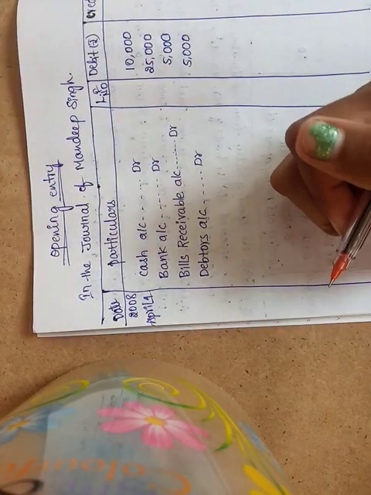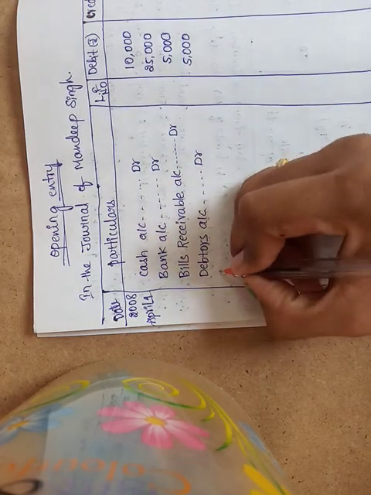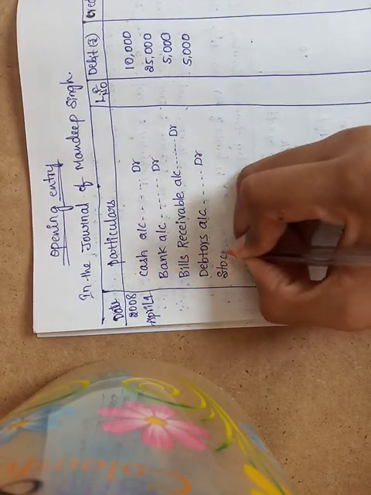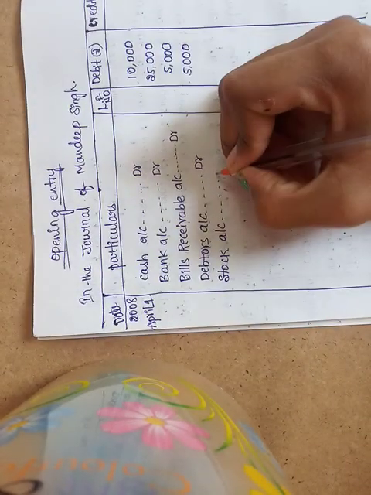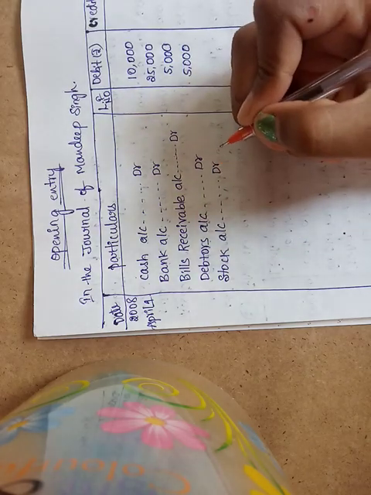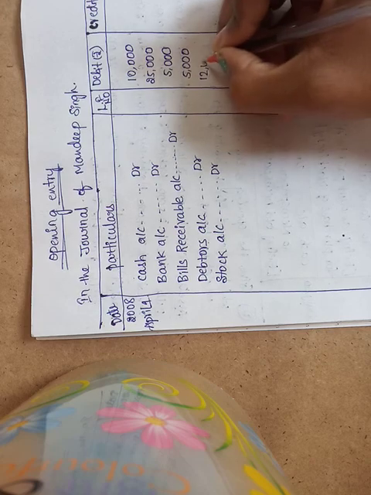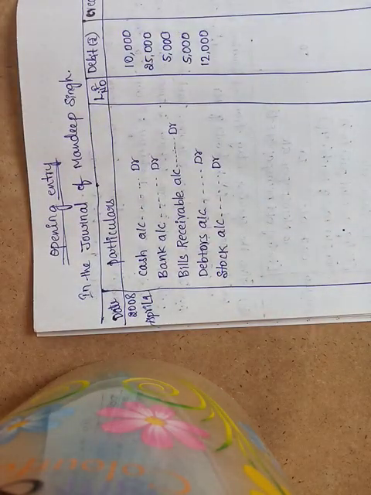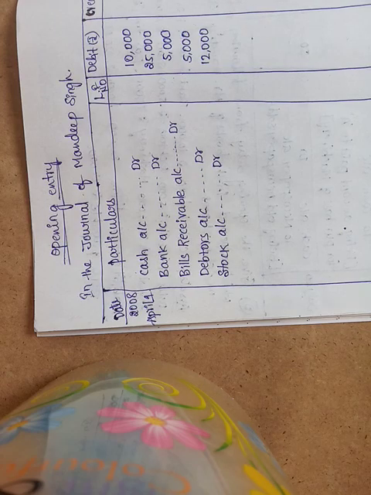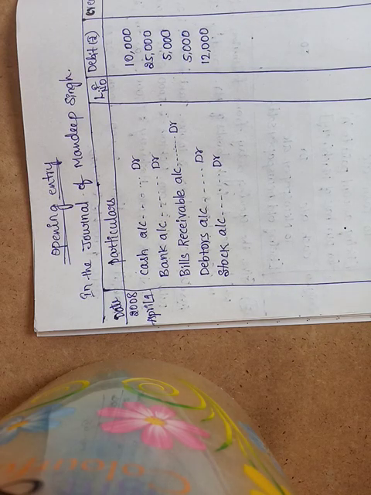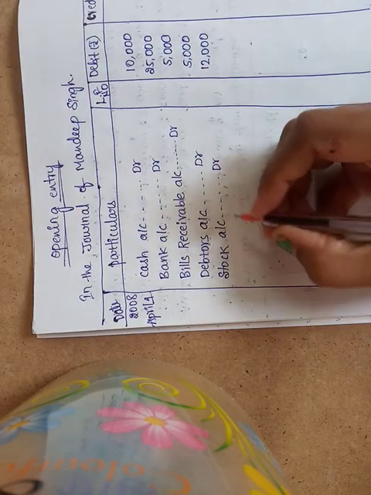Next is stock. Stock account debit, rupees 12,000.